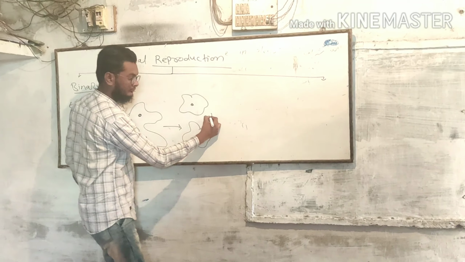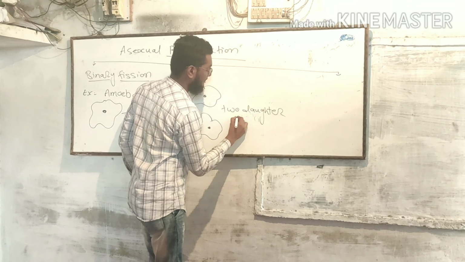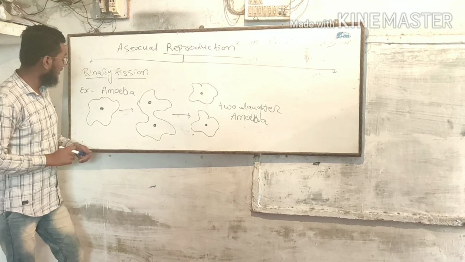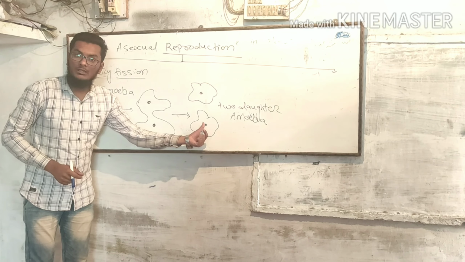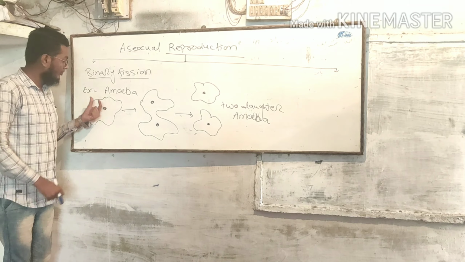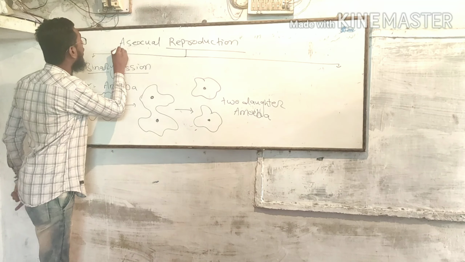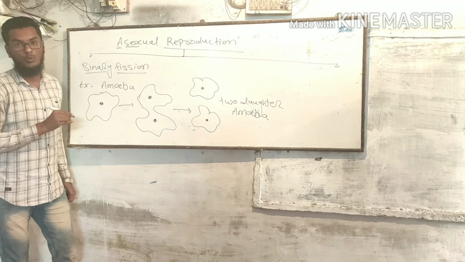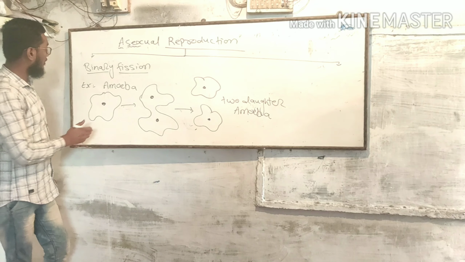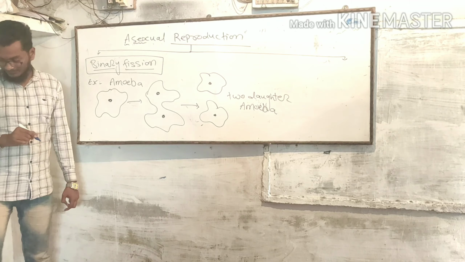It will form two daughter amoeba. So look at here. These are the daughters of amoeba and that is the parental amoeboid cell. For the formation of these two daughter amoeboid cells, there is no need of male as well as female. So it is called binary fission. Okay?